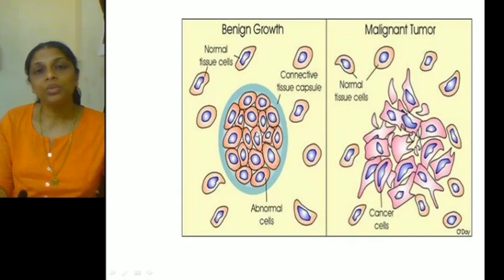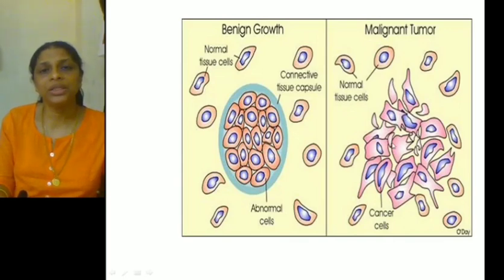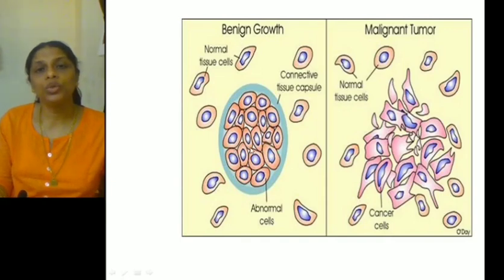So the cells which are formed as a result of this uncontrolled division remain there itself. They do not move from there. They remain in that particular location. Whereas here you can see the cells are of different sizes and shapes. They have irregular boundaries and then they move from one part of the body to the other. So that is the difference between a benign tumor and a malignant tumor.